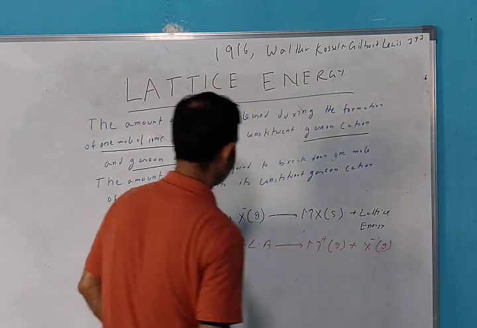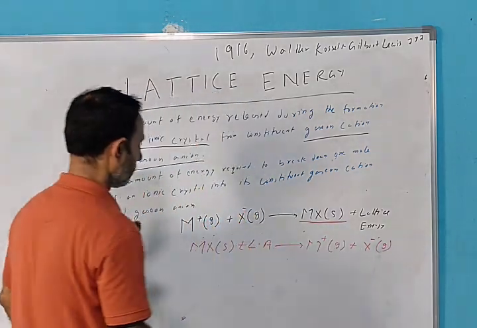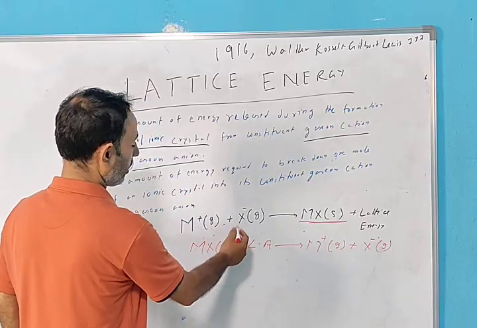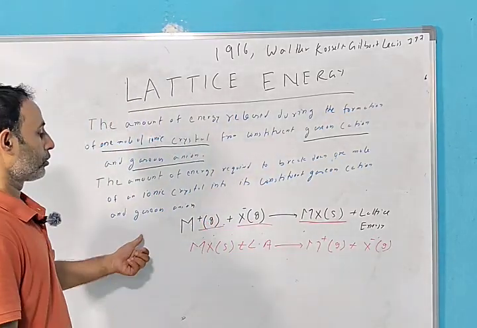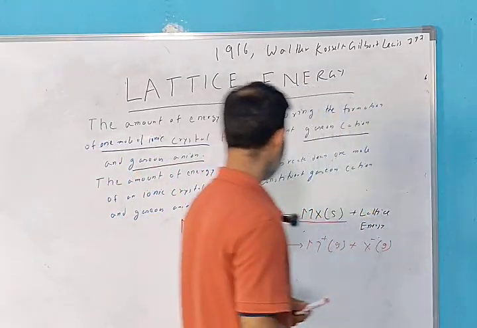ठीक है. The ionic crystal should be in solid state and the constituent cation and anion should be in gaseous state. क्वेश्चन करेंगे इसके ऊपर, कंसेप्ट के ऊपर, उसके बाद वी विल मूव फर्दर.